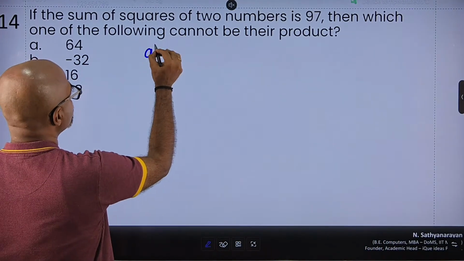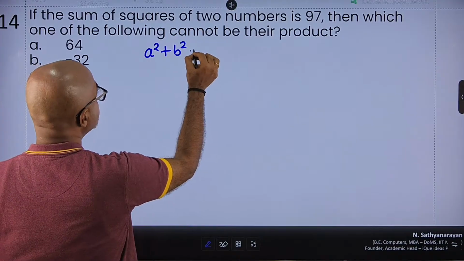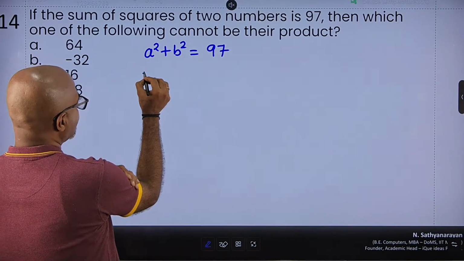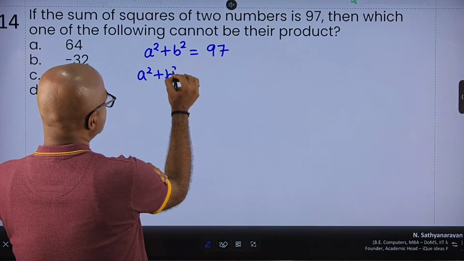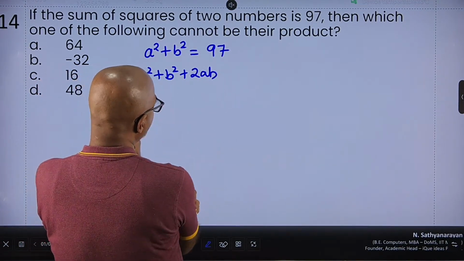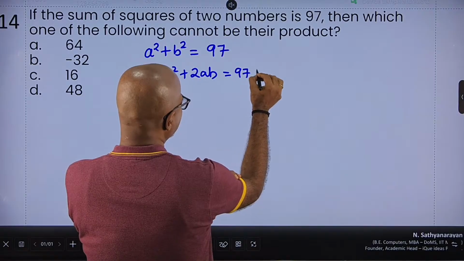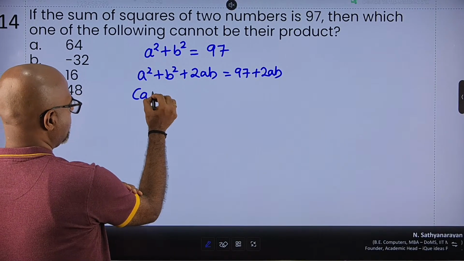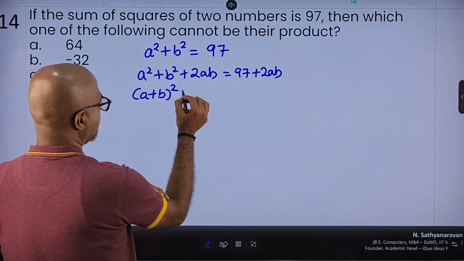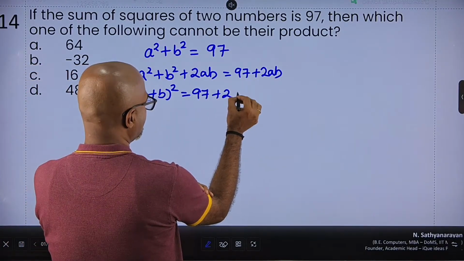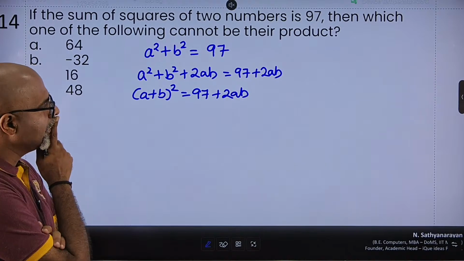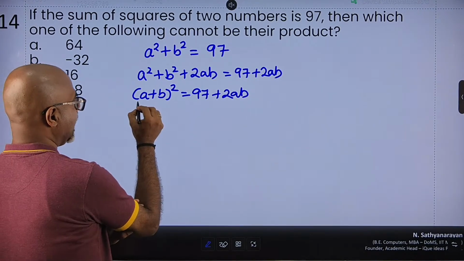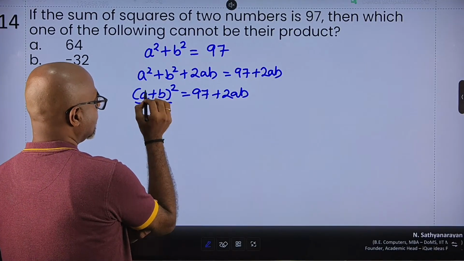The first thing I saw was a square plus b square is 97. All right. So can I say a square plus b square plus 2ab is 97 plus 2ab? And this is a plus b, the whole square, is 97 plus 2ab. Now this leads us to a very interesting point. If a plus b, the whole square, is given, this cannot be negative.